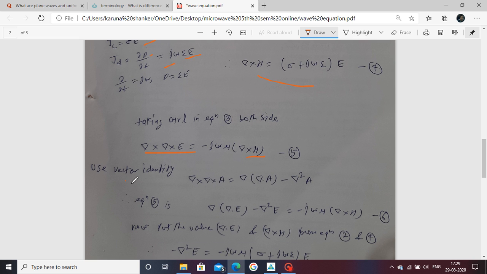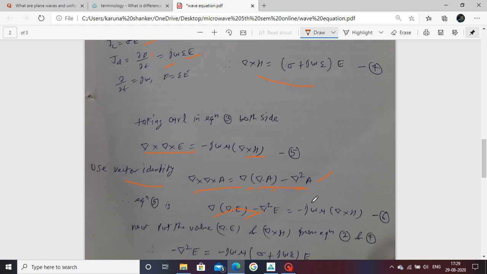Now use a vector identity. The vector identity is one of the relations of vectors in this form: del cross del cross A is equal to del (del dot A), the divergence of A, minus del squared A. Now put this value in this form. Here A is a general vector, so put the vector A in place of E. This relation comes out.